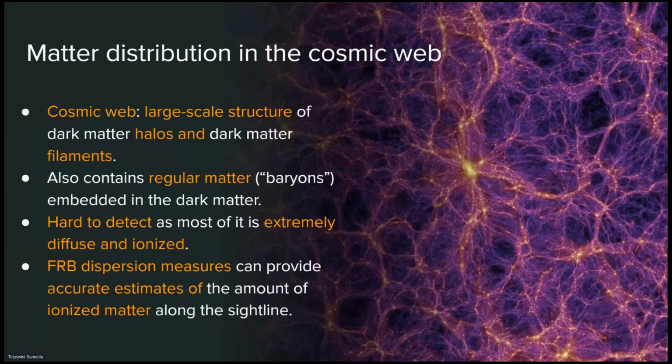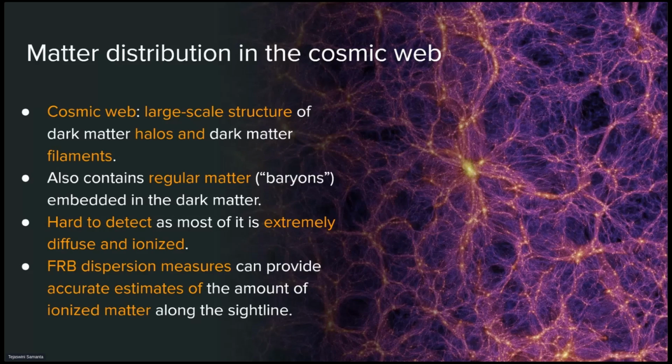So now, to understand how to probe a galaxy group, we need to know the matter distribution in the cosmic web. So what is the cosmic web? The universe is very huge and largely constituted of dark matter. What we know about dark matter is that it is invisible and forms a network of web-like structure, as you can see in this picture, and the gravitational force pulls it together. This large-scale web-like structure is the cosmic web.